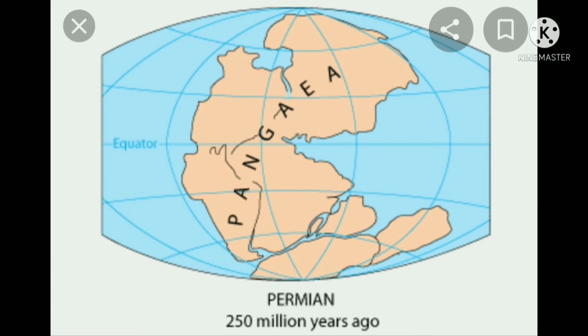Okay, children. If you observe the present position of the continents, if we bring all the continents together, all the continents will fit like a jigsaw puzzle, and this was proved by Alfred Wegener with the continental drift theory.